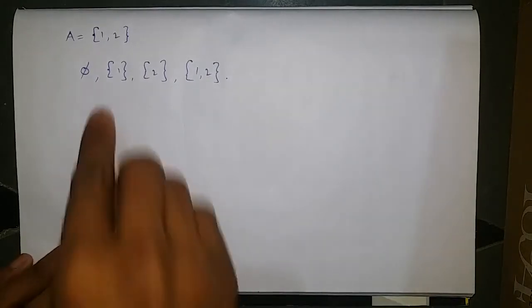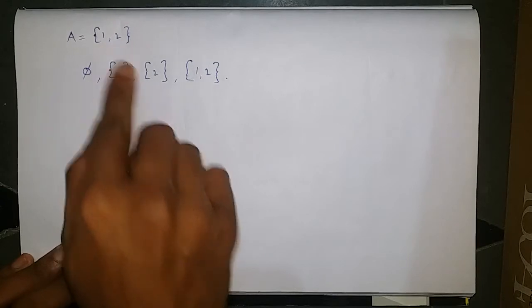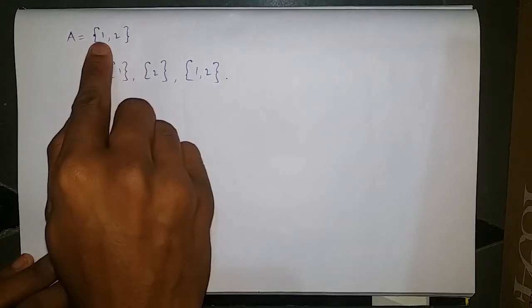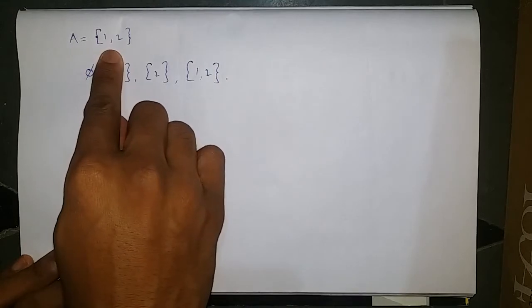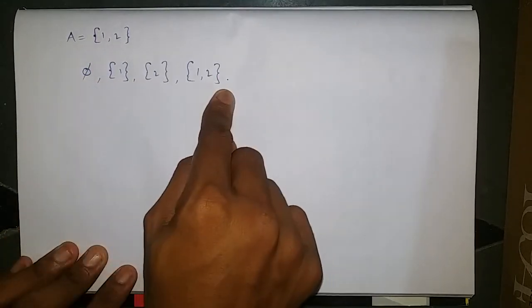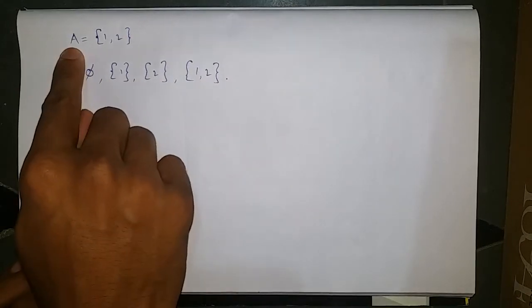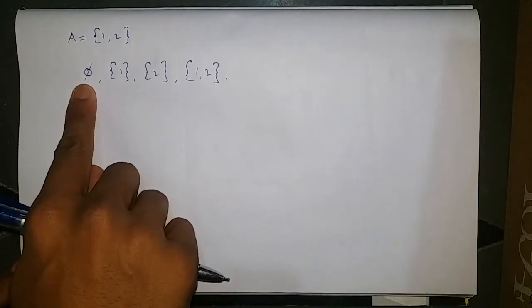It means 1 belongs to the set {1, 2}. 2 also belongs to the set {1, 2}. {1, 2} also belongs to the set {1, 2}. So these 4 are the subsets of the set A. This is the empty set.